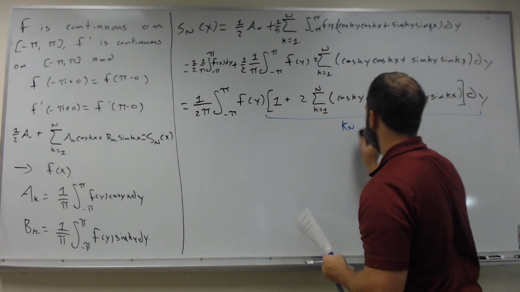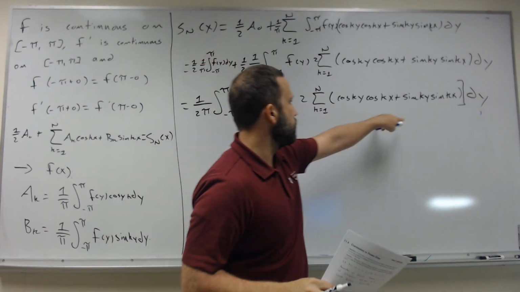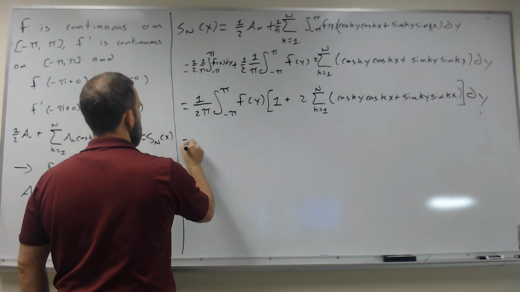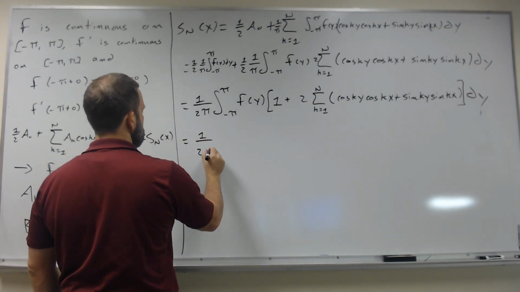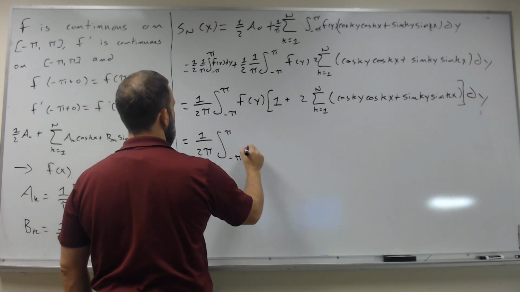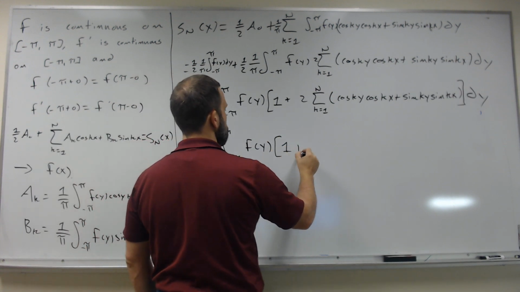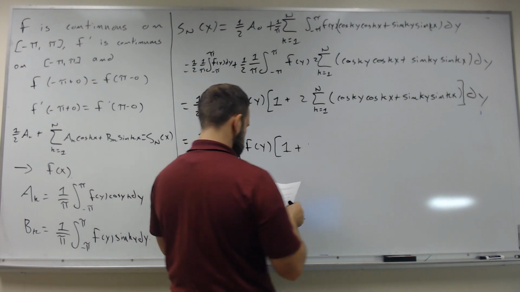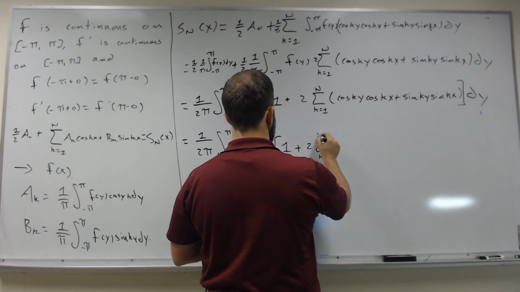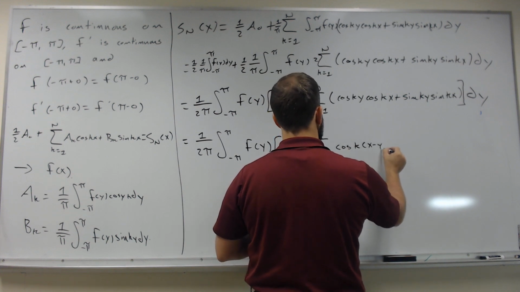Actually, let me do one more step before I can tell you what it's called. The next step that I'm going to do is the sum of angle identity for sine and cosine. And so this will be equal to 1 over 2 pi times the integral from minus pi to pi of f of y, and we're going to have 1 plus 2 times the sum k equals 1 to n of cosine k of x minus y.